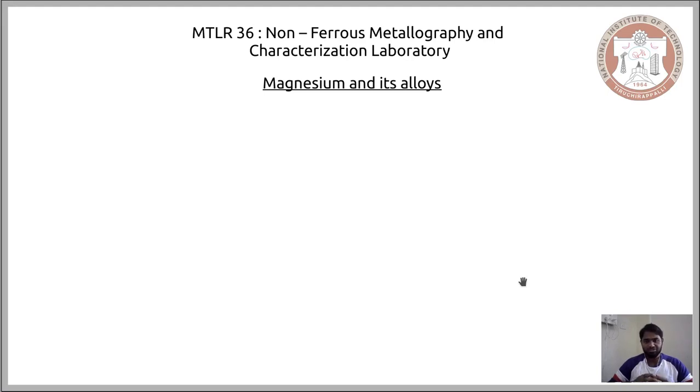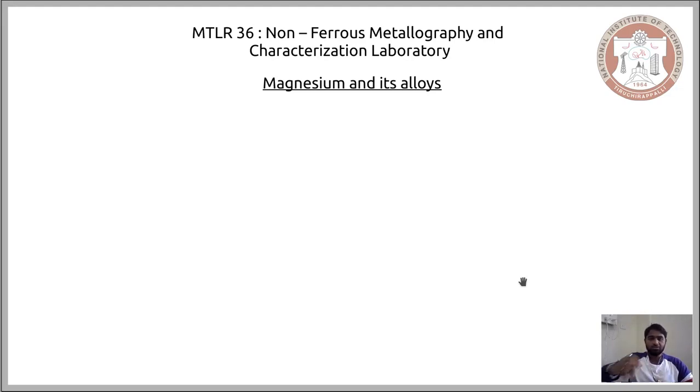So it's just over a century that we have been producing magnesium on the industrial level, and we have been using it. In that sense, magnesium and aluminium stand at the same stage. Like aluminium, the industrial scale production of magnesium began in the early years of the 20th century. Now, when you want to consider the first known usage of magnesium, it has a wonderful story to back it up.